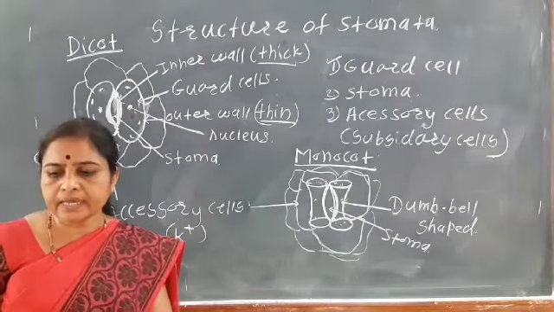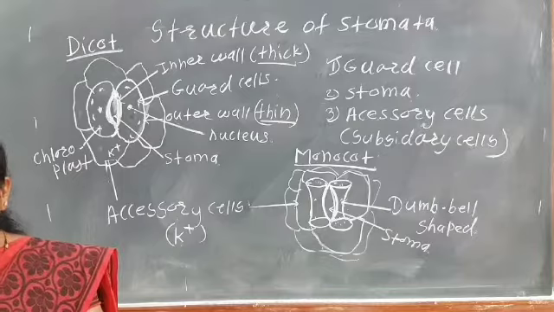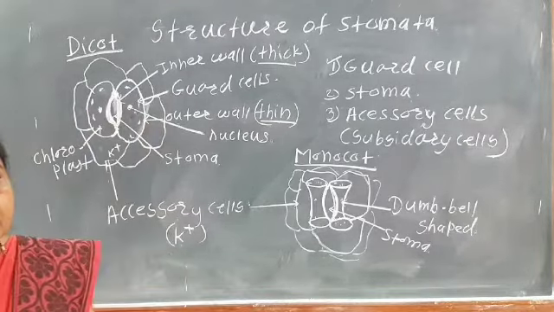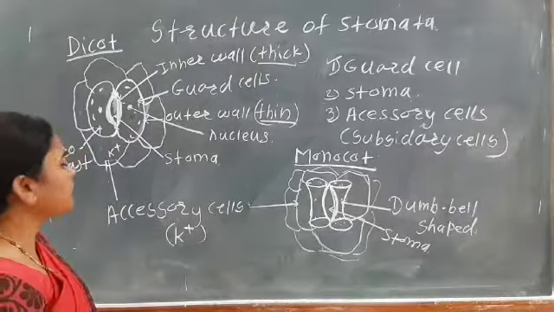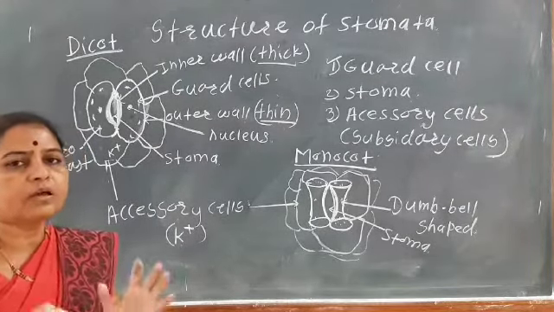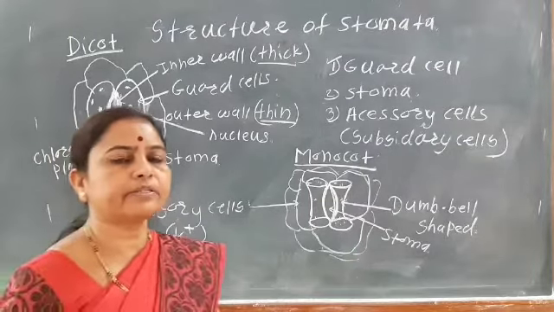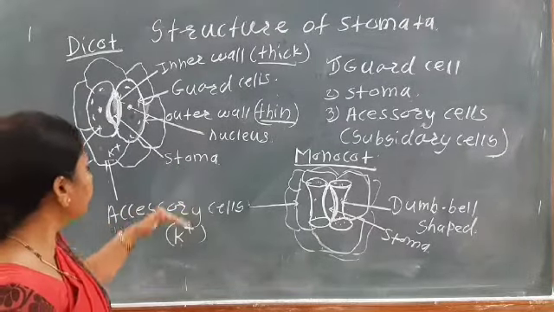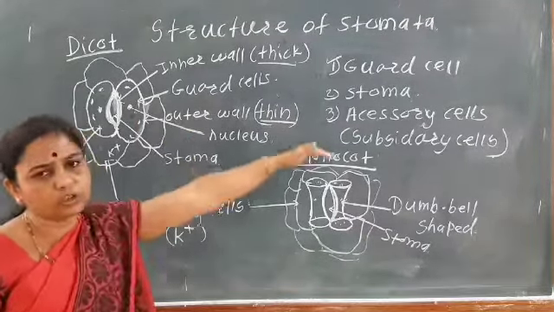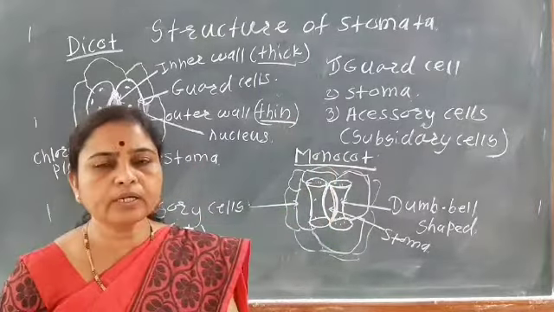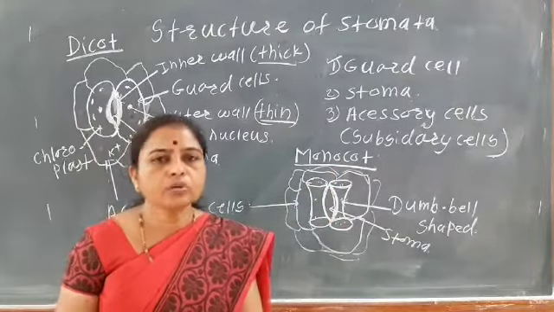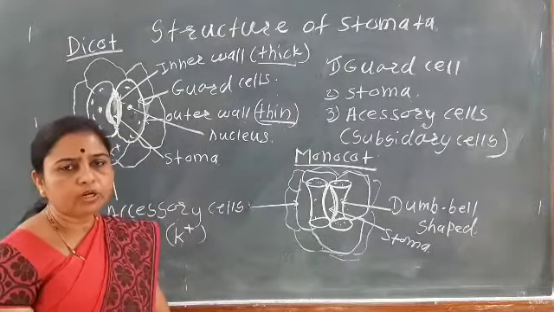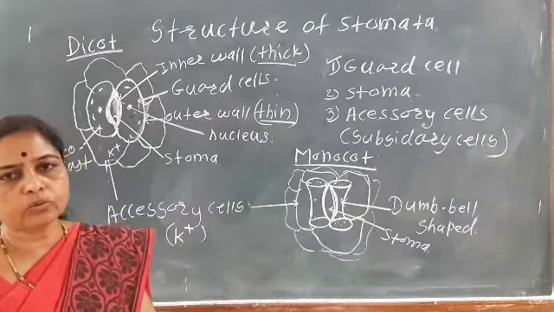So these accessory cells are mainly a reservoir of the potassium ions. These are also known as the subsidiary cells. म्हणजे इथं काय असतं तर पोटॅशियम आयन्सचा या accessory cells मध्ये काय असतो, साठा असतो. Okay, so it is about the accessory cells and the structure of the stomata. Okay students, so today we saw how the transpiration takes place, the types of the transpiration, and the structure of the stomata. Okay students, so today we stop here.